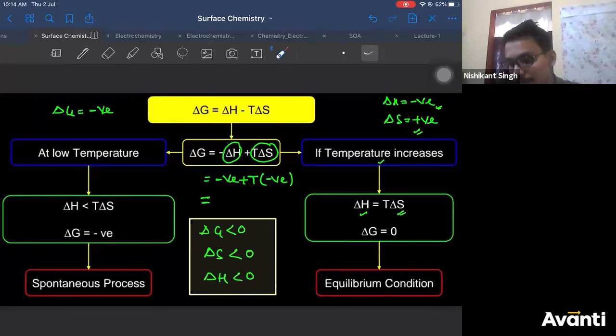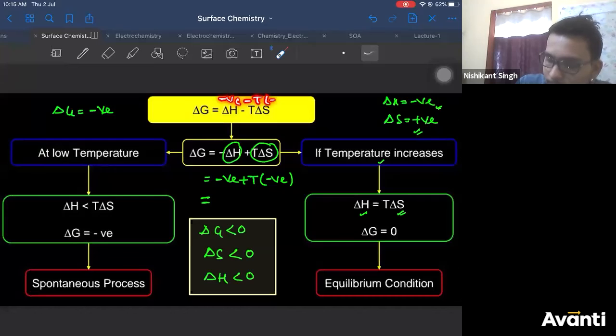Acha, you are saying that way. You can say that way also. Now I understand you are taking it from this point of view. If you take it from this equation also, you have already assumed delta G to be negative here. This is negative, minus T delta S is negative.